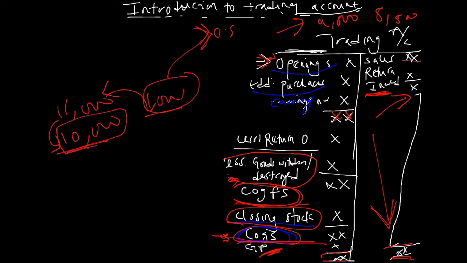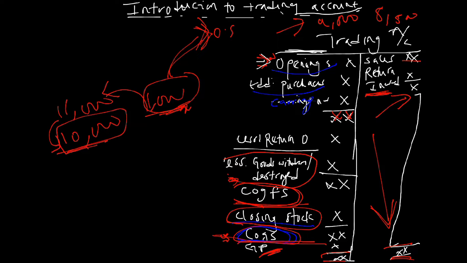I believe I've explained this before. I explained this at the beginning of this video. So this is my closing stock, the leftover goods that I did not sell for the year, so it will be my opening stock for the coming year.